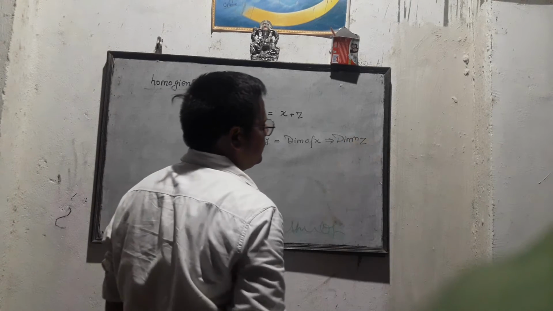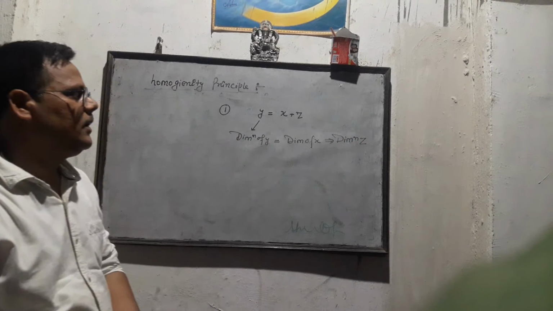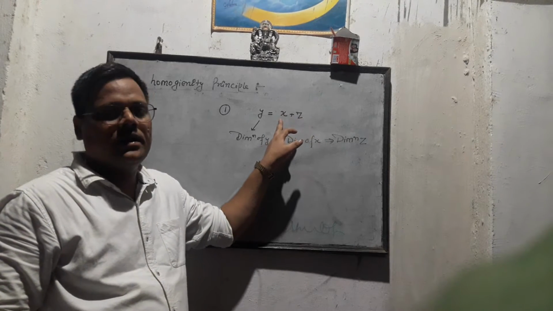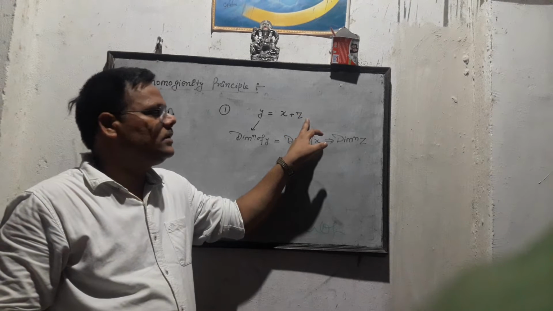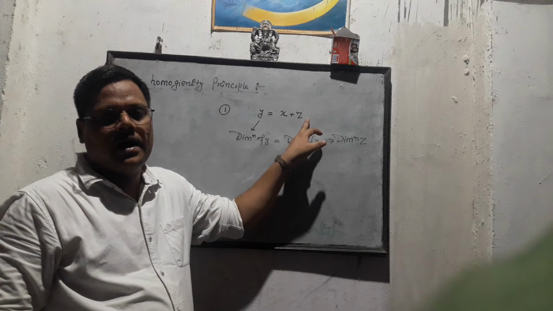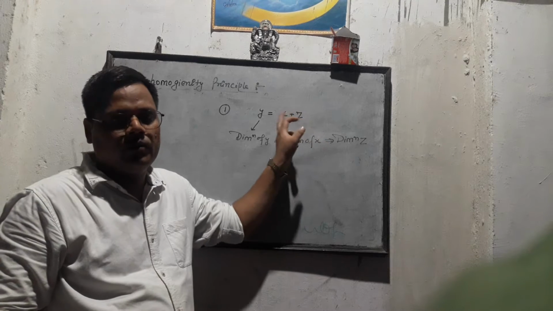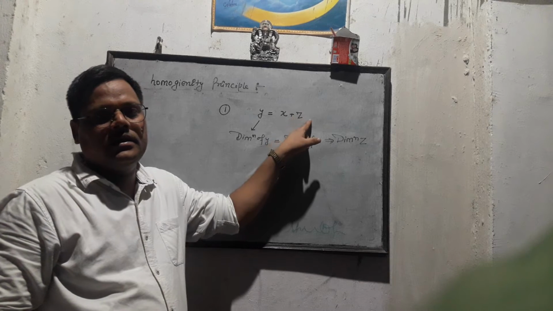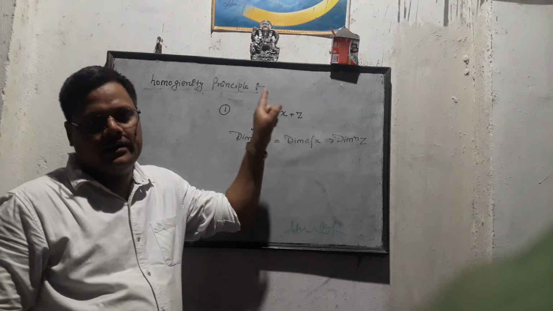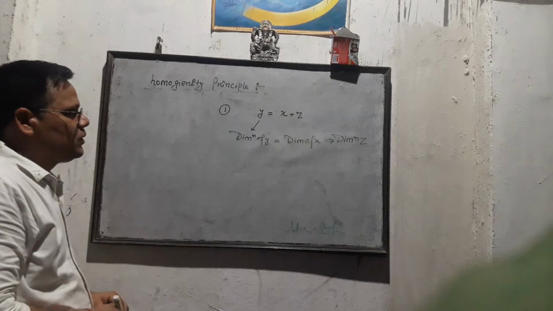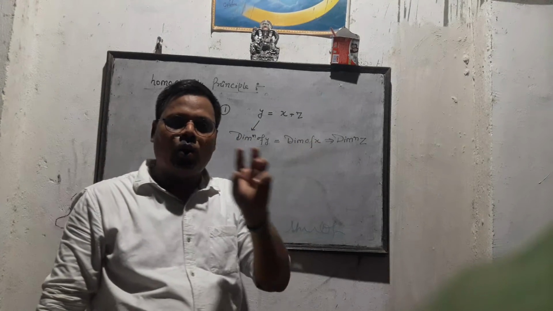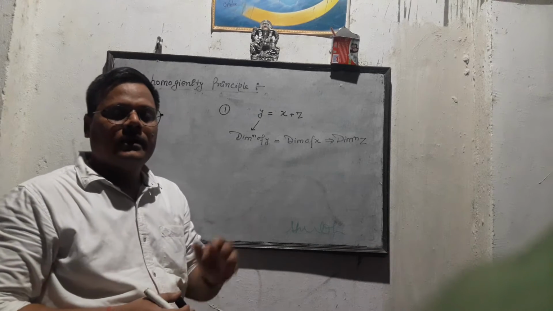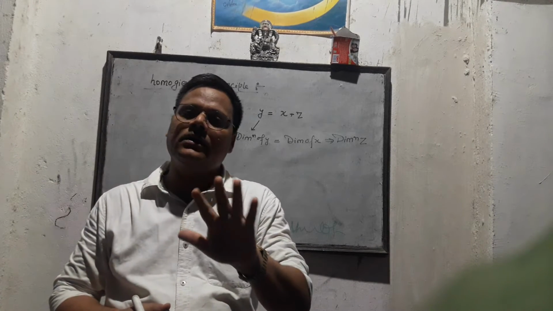It means physical quantity x and physical quantity z have the same dimensions and dimensional formula, because here physical quantity x is combined with physical quantity z. So this is known as the homogeneity principle. But it holds only in subtraction as well as addition.